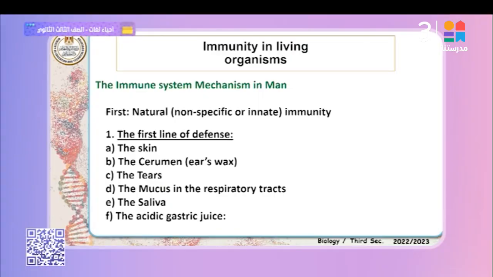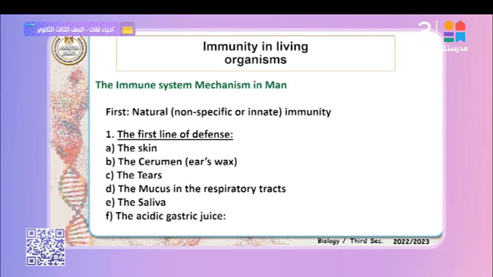Tears are secreted from the lacrimal gland, the tears secreted from your eye. They contain antimicrobials and specific enzymes that have the ability to kill microbes. When dust or anything enters your eye, it tears. The lacrimal gland secretes a large number of tears continuously to resist microbes and pathogens and prevent them from entering. Okay, number one is skin. Number two, cerumen, found in the ears, representing wax layers. Number three, tears secreted from the lacrimal gland.